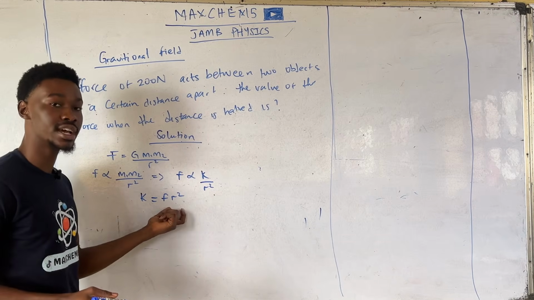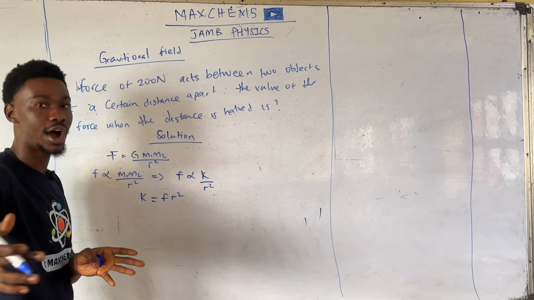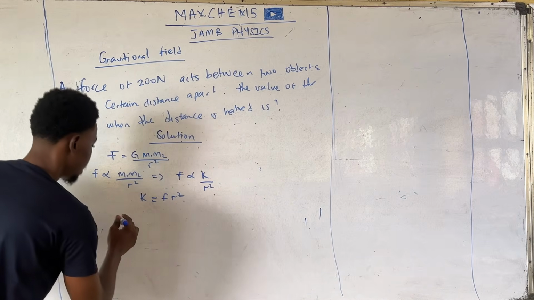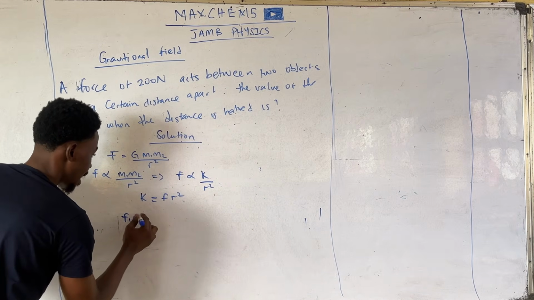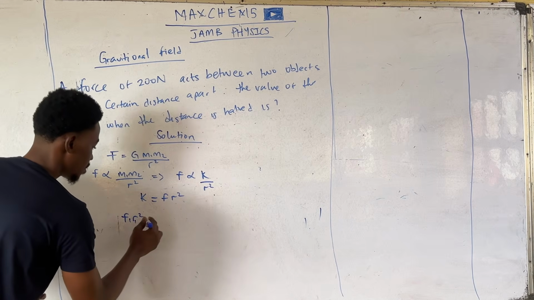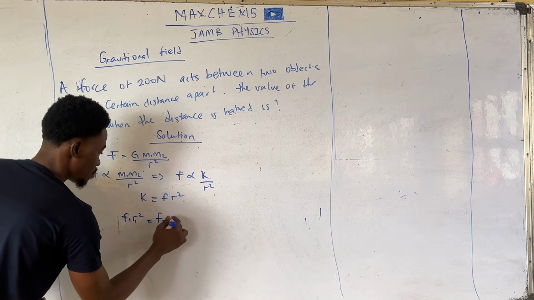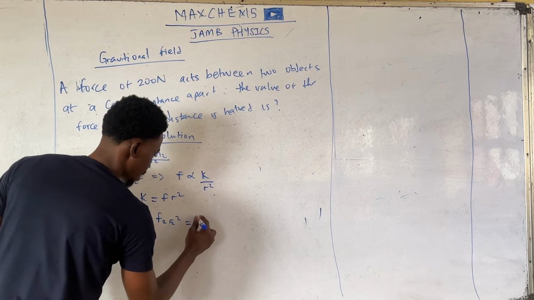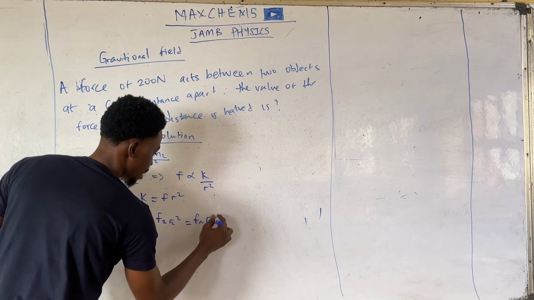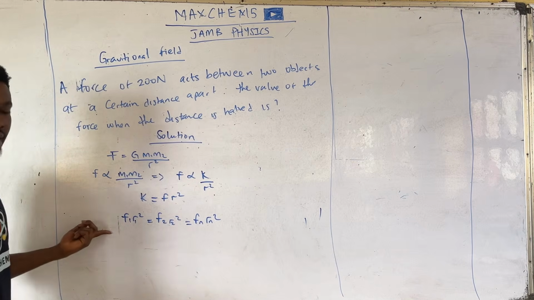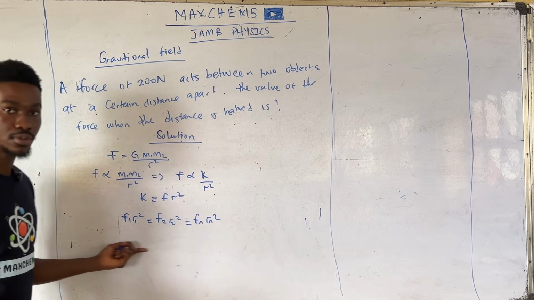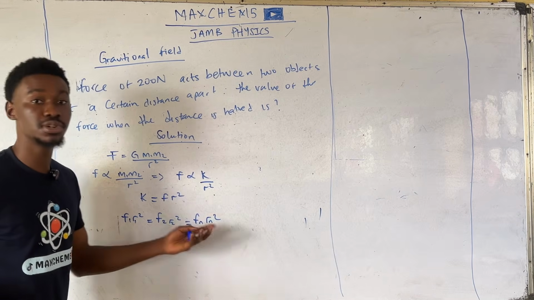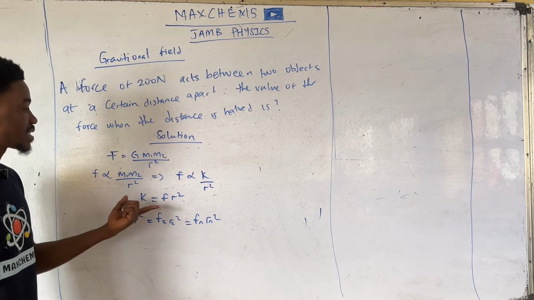So this expression helps us to duplicate our formula, meaning we can have something like F1 R1 squared is equal to F2 R2 squared is equal to Fn Rn squared. Notice how we duplicated this formula. We created multiple formulas because they are all equal. When you multiply them, they would all give you a constant, K.